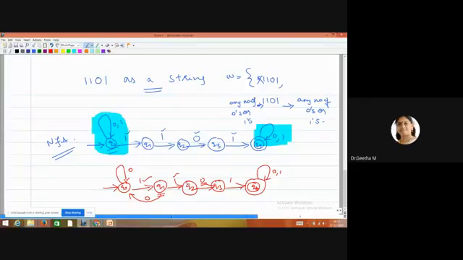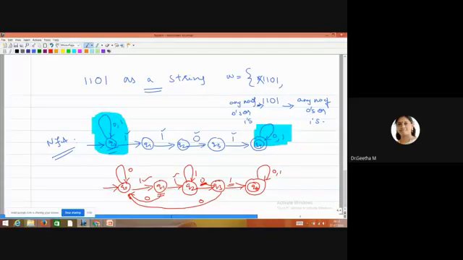We have to accept all the ones, because we have already completed 2 ones. Apart from these 2 ones, we can accept any number of ones. So if 1 comes, we accept it by a self loop. At Q3, if 0 comes, again we want to start from initial. It will be going like this.